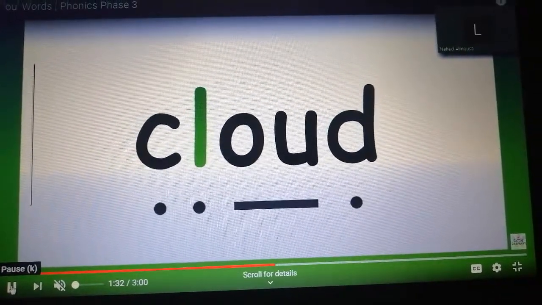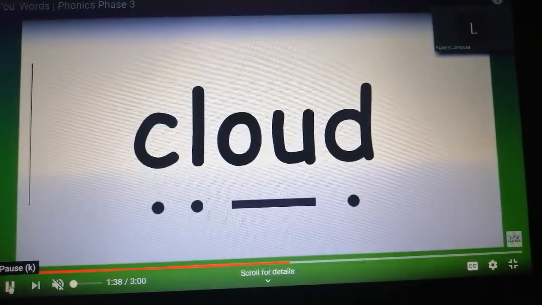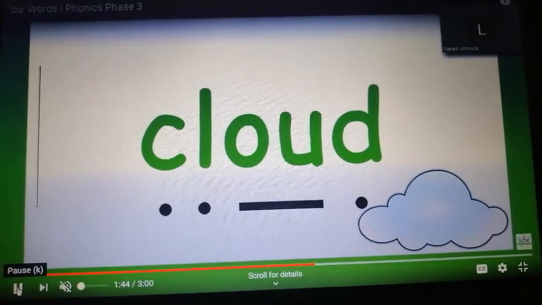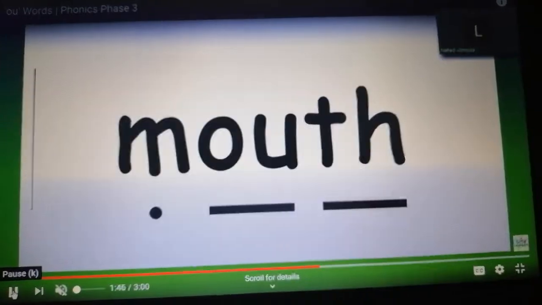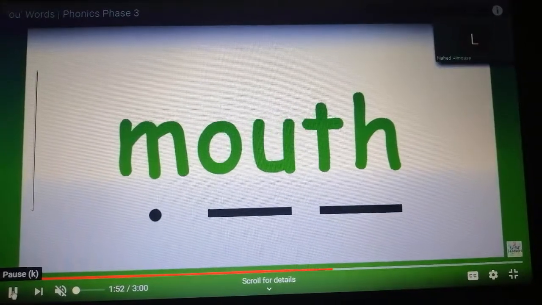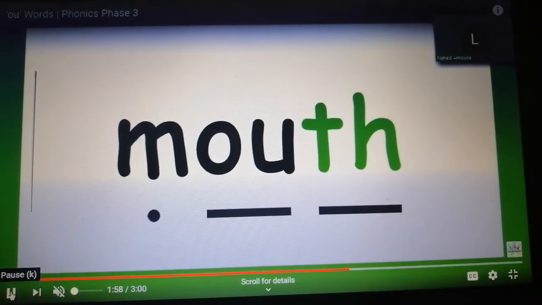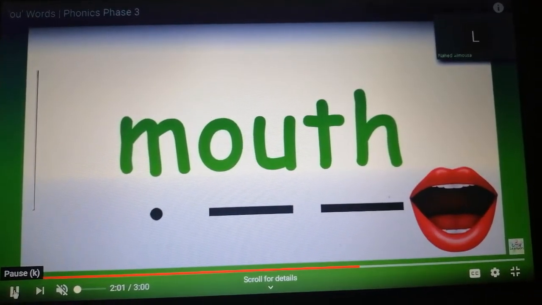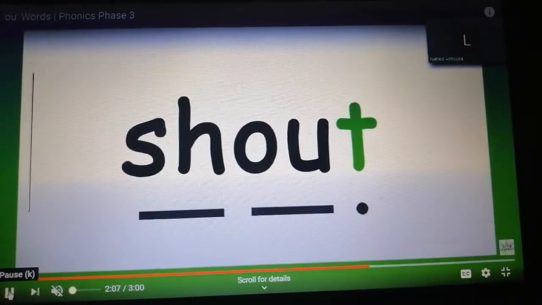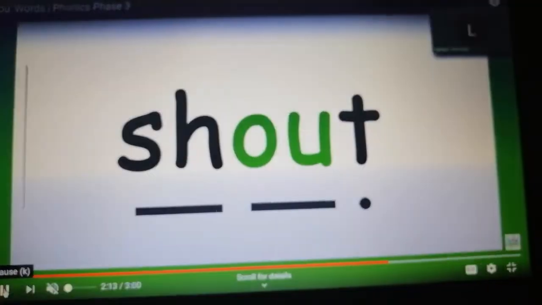Cloud, cloud. There is a big cloud in the sky. Cloud, ow. Mouth, mouth. It is a big mouth. Mouth, ow, ow. Shout, shout. Ow, ow. Don't shout in the class. Shout, ow.